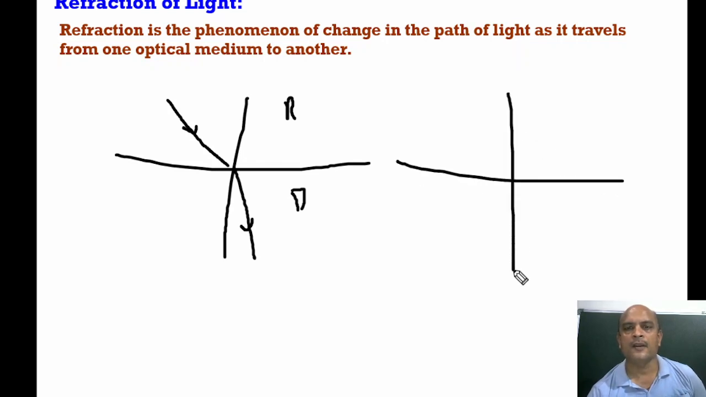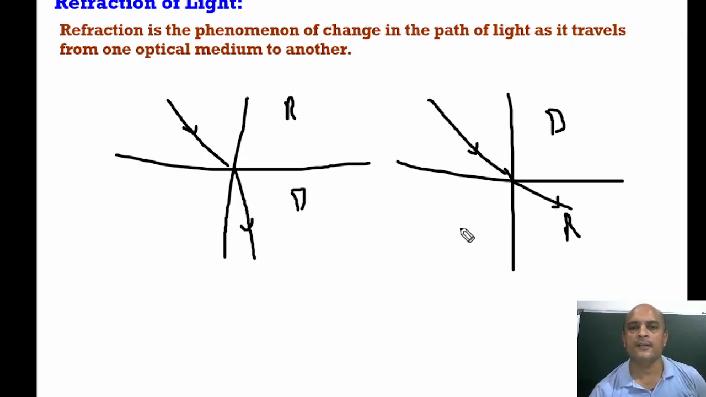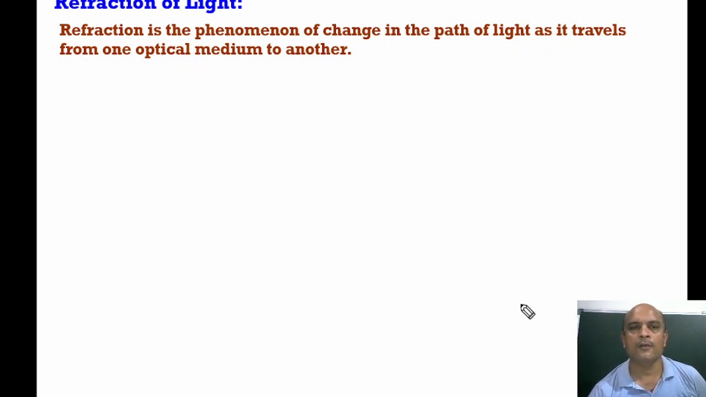If it travels denser to rarer, then it bends away from the normal. So these are the two cases which we will discuss: rarer to denser, denser to rarer. These are not a law, these are the conditions which can be possible in refraction of light. Now, refraction is a change in path of light. What are the laws of refraction?